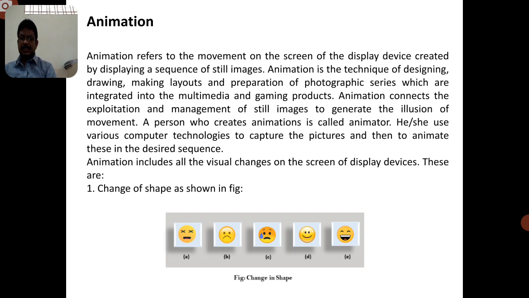So animation includes all the visual changes on the screen display devices. Some of the animation visual changes are, first, the change of shape. The image shape can be changed. That means the original image is one, and we take some of the merits or demerits, and automatically the image shape can be changed.